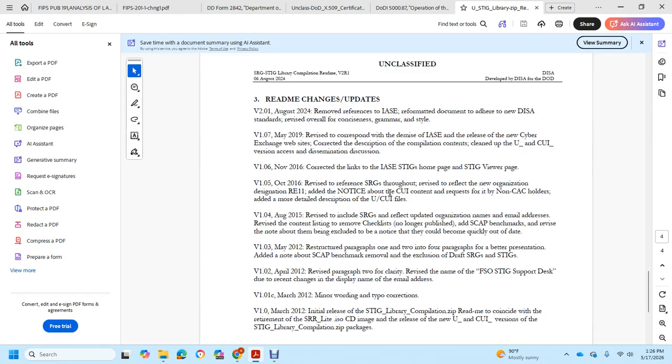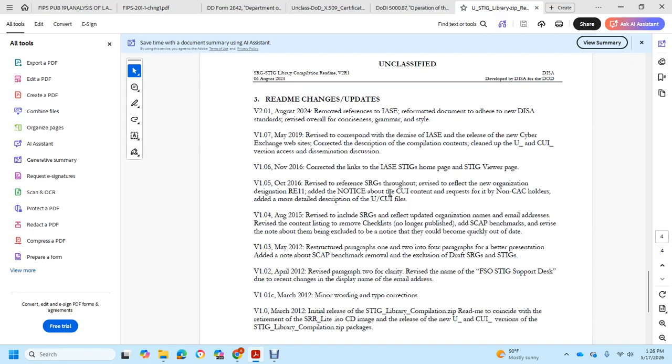Version 1.3, May 2012: restructured paragraphs 1 and 2 into 4 paragraphs for better presentation, added a note about SCAP benchmarks, and removed the exclusion of the draft Security Requirements Guides and Security Technical Implementation Guides. Version 1.0, April 2012: revised paragraph 2 for clarity, revised the name of the FSO Security Technical Implementation Guide Support Desk due to the recent change of the email address.